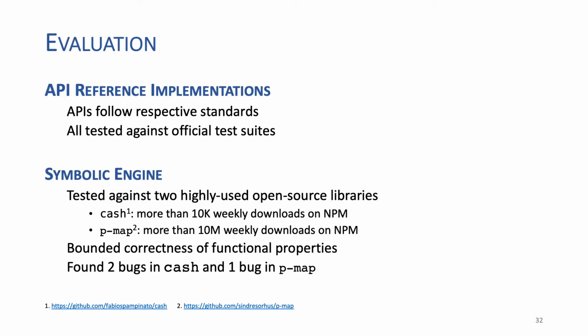We evaluated both the correctness of our reference implementations and the practicality of our symbolic execution engine. Our reference implementations follow their respective standards and were tested against their respective official test suites. The symbolic execution engine was used to test two highly used open source libraries, Cash and PMAP. This is an important contribution of this work, where we proved bounded correctness of functional properties and uncovered 3 real bugs.